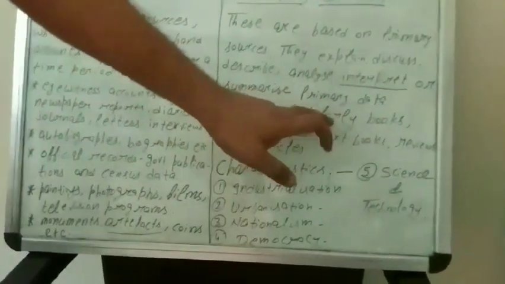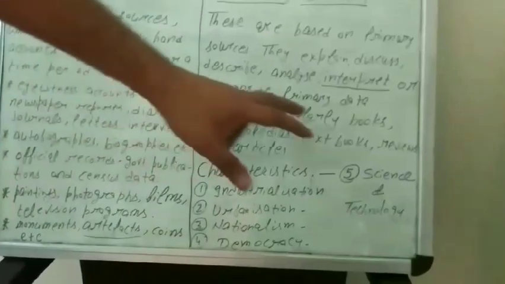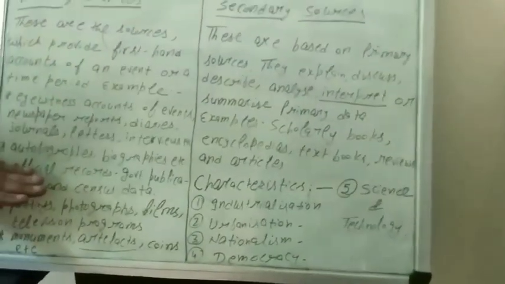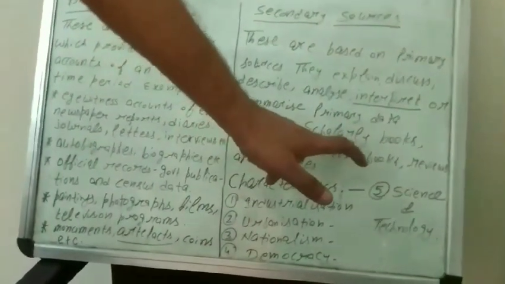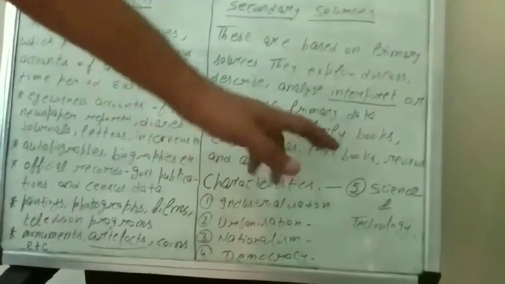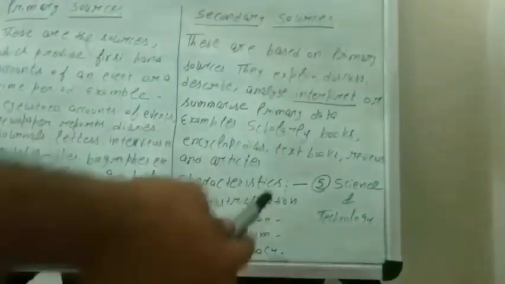Examples, scholarly books, whatever books we have here, we interpret here. Who has written this book? Here in the primary source we have a book: who has written it, when it was written, why it was written, and in which period it was written. So we have encyclopedias and other textbooks. Reviews, जब हम अपना point रखते हैं किसी चीज के ऊपर, are called reviews. And articles, so many articles have been written over time, so these primary sources have been explained here in secondary sources.